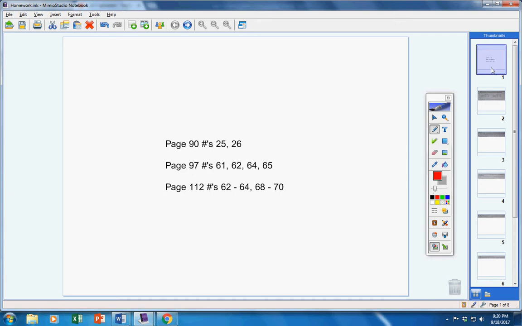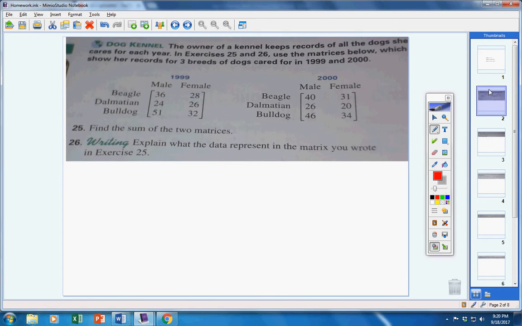video, page 95, 97, and 112. Let's jump right into this. Here we go. Numbers 25 and 26. It says the owner of a kennel keeps records of all the dogs she cares for each year. Okay, so in 1999,